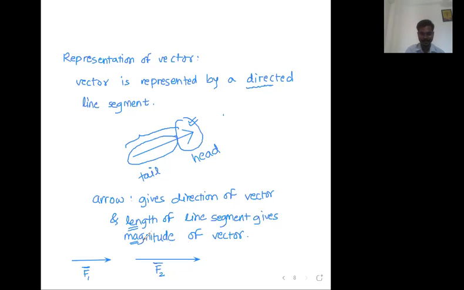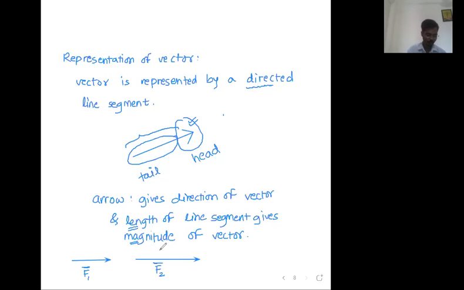Length of the line segment gives you the magnitude. More the magnitude, more will be the length of the vector. Smaller the length, smaller will be the magnitude of the vector. Arrow gives the direction, length gives the magnitude. So in this way, you can compare magnitudes just by comparing the length of the vectors.